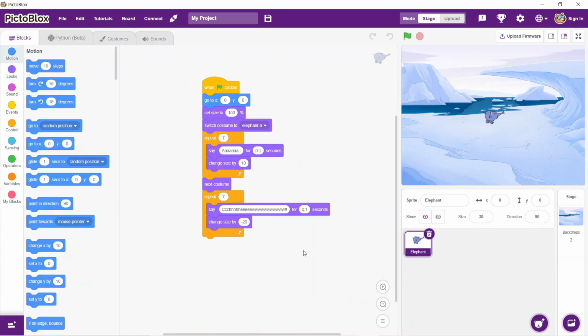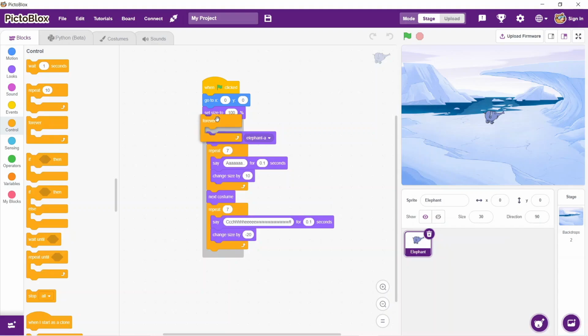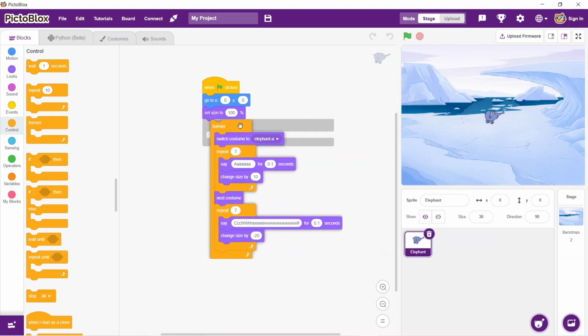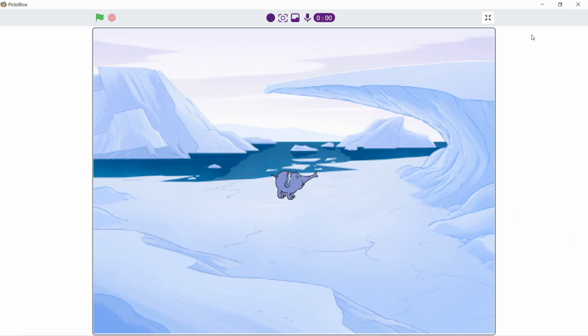To add a few variations, we can add these repeat blocks into a loop also, like forever. So whenever you click on the green flag, now it is going to sneeze continuously on the game stage. We can maximize and see how this is working for us.